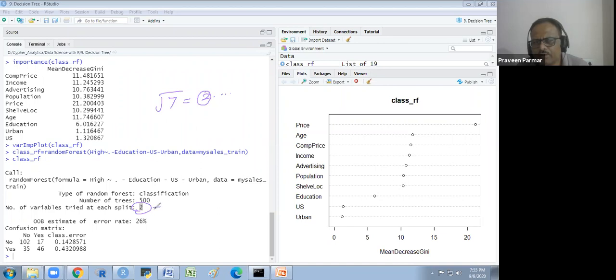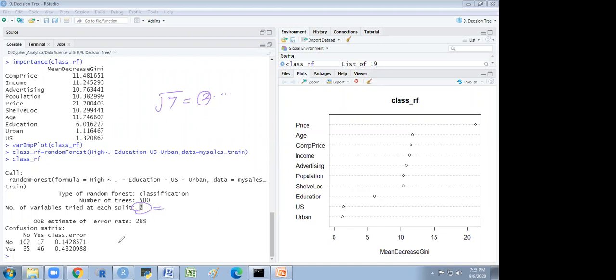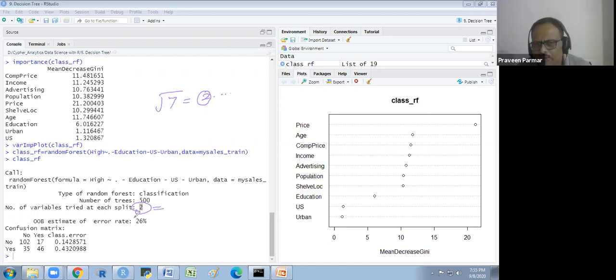Does that make sense to everyone? Yes, sir. But the out of bag error rate has increased. It was previously 24%, I think, with training data. And here it is 26%. 2% is high, but it doesn't matter.